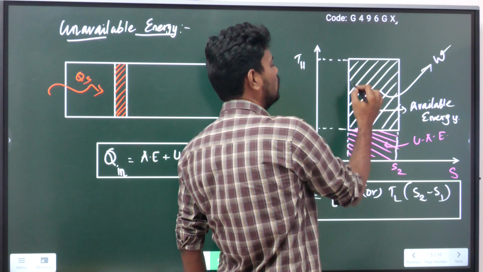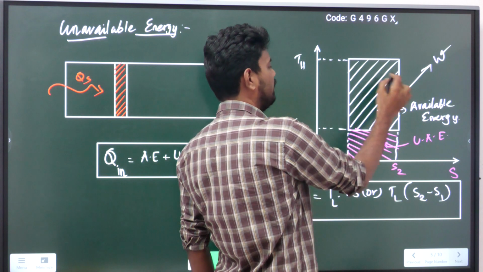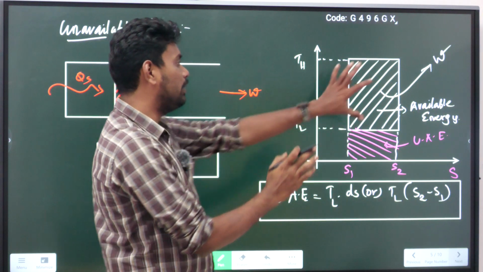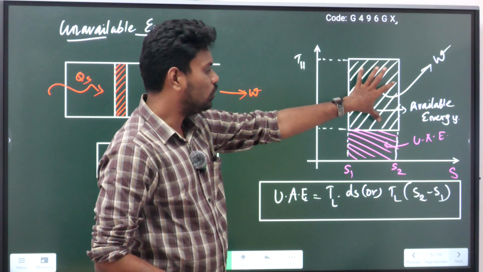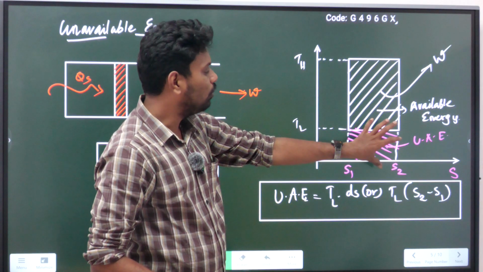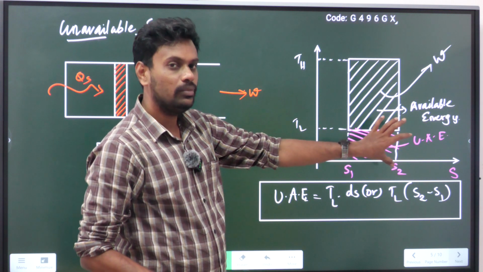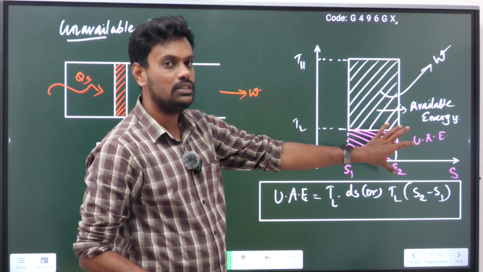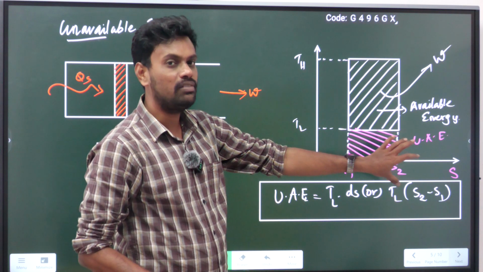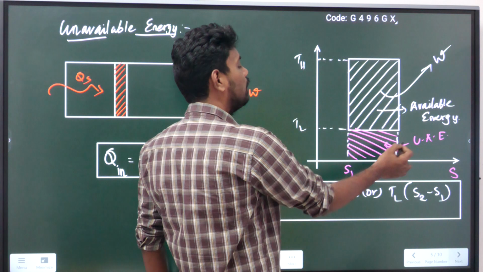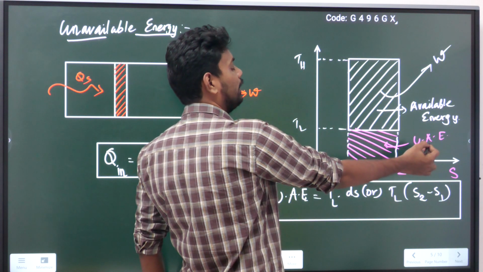Here this much work is done by the system. This is the amount of available work done by the system. This much only it can do, but some unavailable energy will also be there, meaning the heat rejected from the system is unavailable energy. So this violet box I have marked is the amount of unavailable energy.